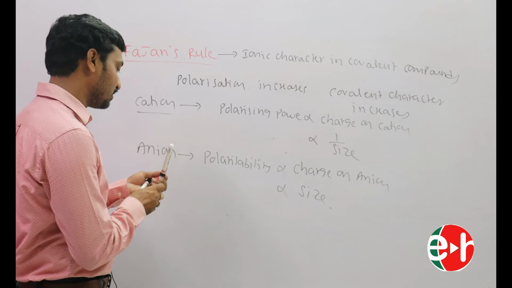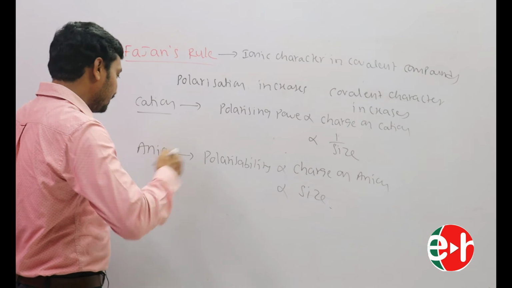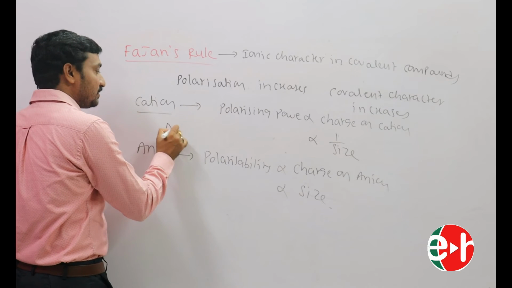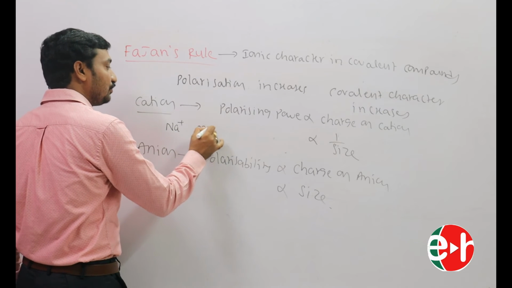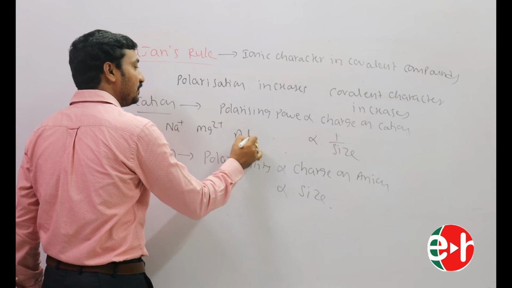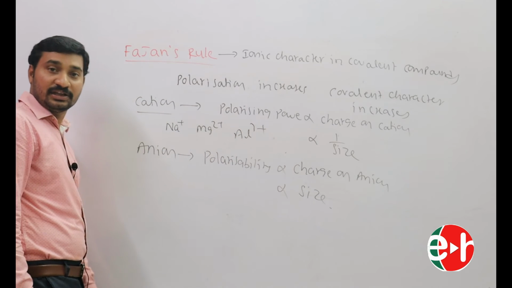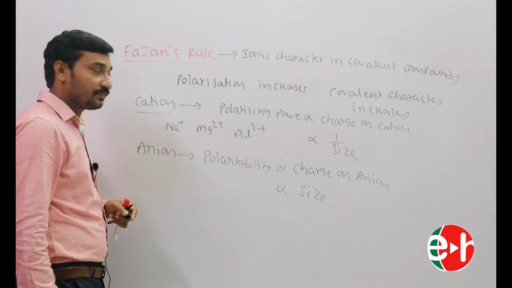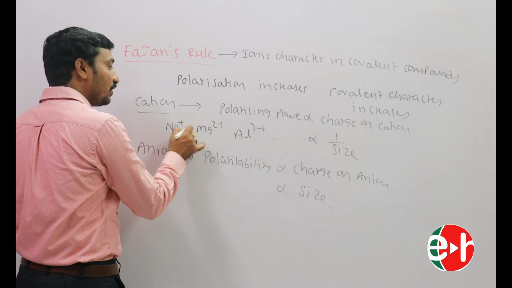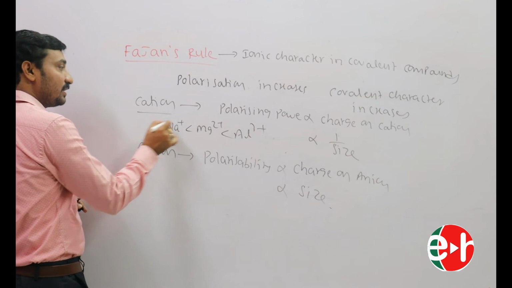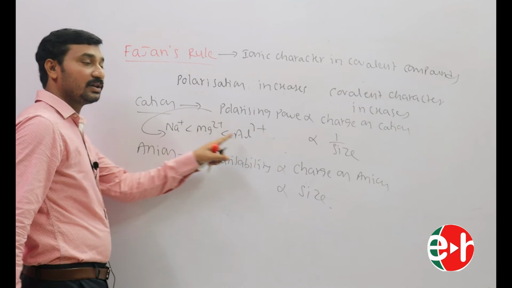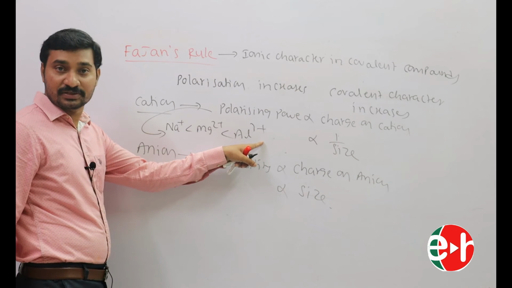Let us discuss some examples. See, Na+, Mg2+, Al3+. Which one has more charge? Al3+. That's why the polarizing power is in this order: Na+ less than Mg2+ less than Al3+.